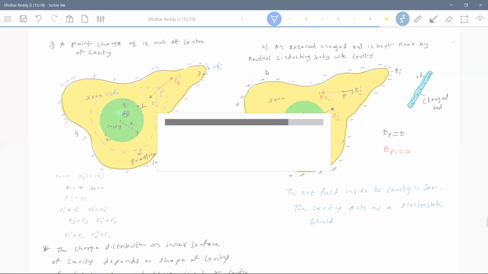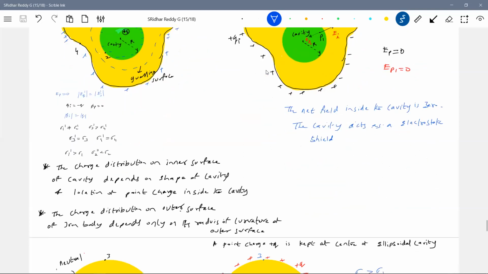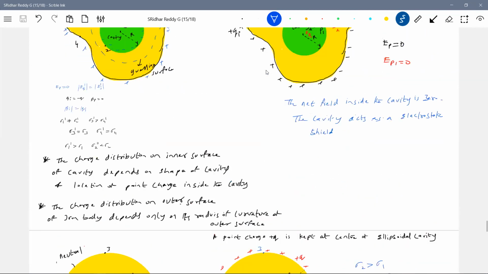That's why you see when we launch satellites, we wrap them with aluminum sheets. Why? Because I don't want any external influence, since very sensitive devices are there. That's why we wrap them before launching. So not only this shape, it can be of any arbitrary shape.